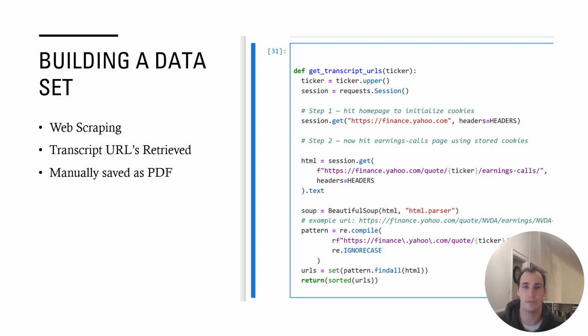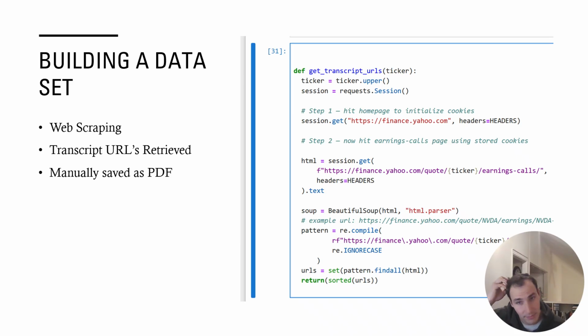I hit a few bumps in the road as I haven't done a lot of this, such as establishing a session to initialize the cookies, and I kept getting locked out of Yahoo Finance, even though I have a valid subscription. But eventually we got there, and I was able to grab all of the URLs that related to the earnings calls for various tickers. In this case, I just used Amazon, NVIDIA, and Lulu, but this could easily be expanded.